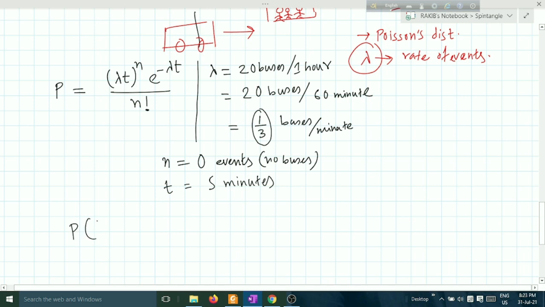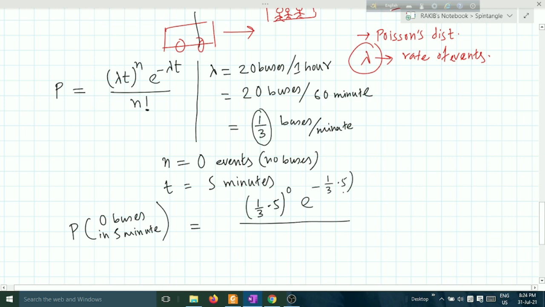Then P, the probability of zero buses in 5 minutes. Put it in your formula and you will get your answer. Lambda is equal to 1/3, t is equal to 5, to the power n equals 0. E to the power minus lambda t, that is 1/3 into 5. N factorial is 0 factorial.